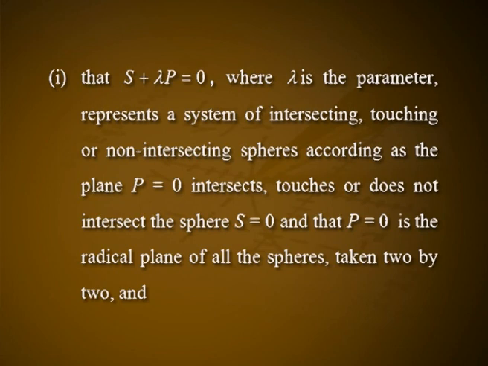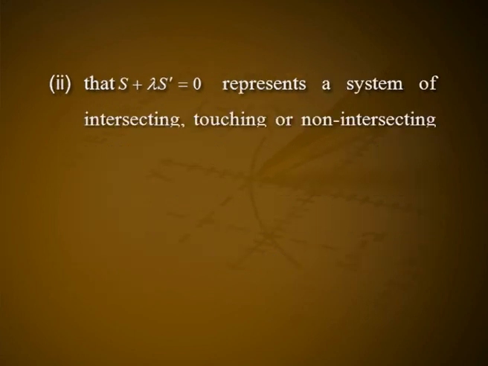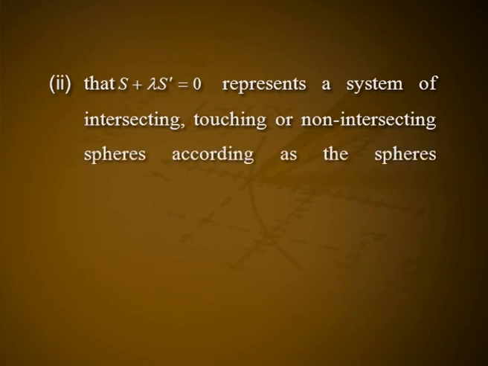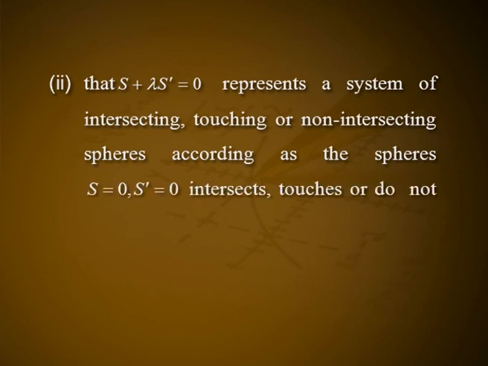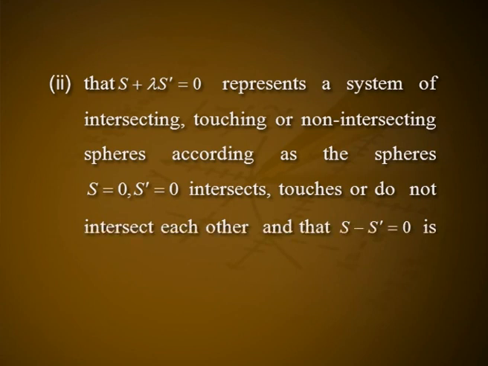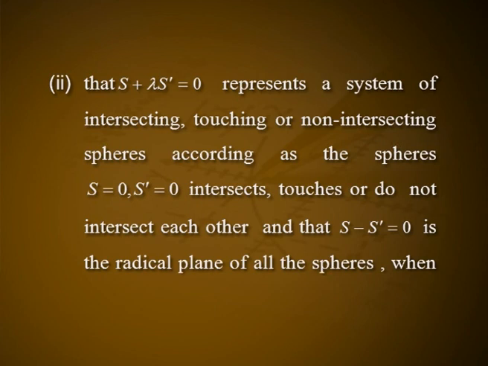and that S + λS' = 0 represents a system of intersecting, touching or non-intersecting spheres according as the spheres S = 0, S' = 0 intersect, touch or do not intersect each other, and that S − S' = 0 is the radical plane of all the spheres when taken 2 by 2.